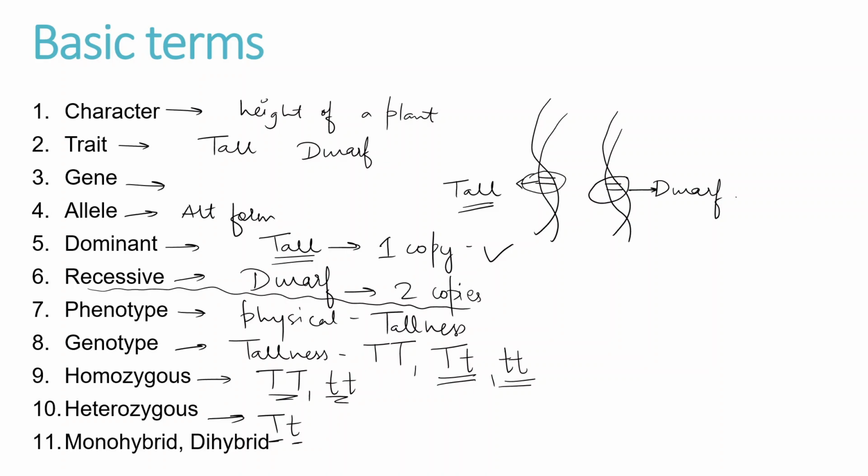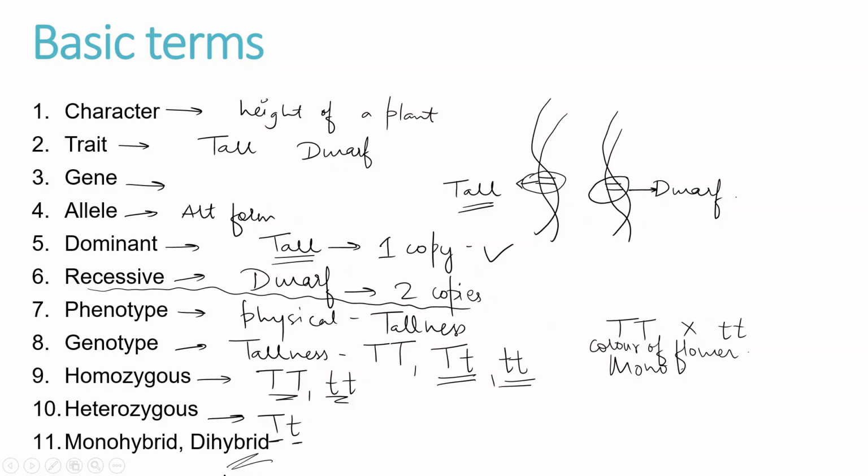Now next is monohybrid and dihybrid. Whenever we are doing a cross, say we are crossing capital T small t with capital T small t, this crossing involves only one character, so this will be called a monohybrid cross. Now if I also add one more character here, like let's say with the height of the plant I am adding the color of the flower, then this will be called a dihybrid cross.